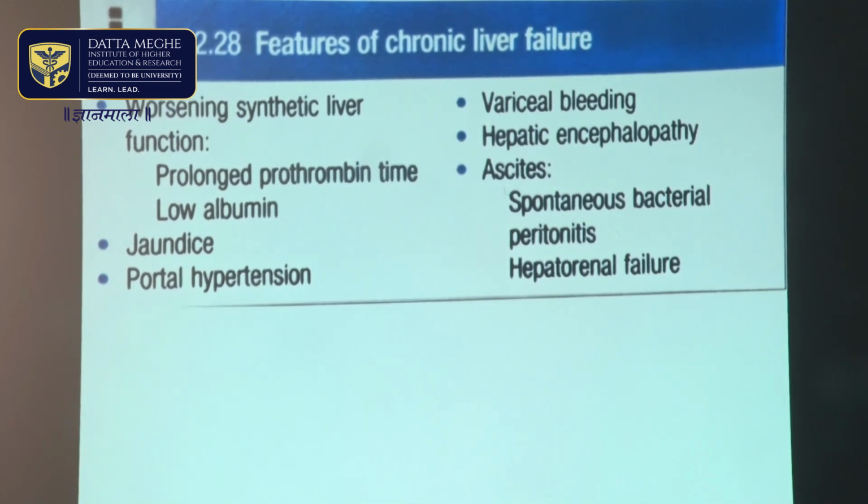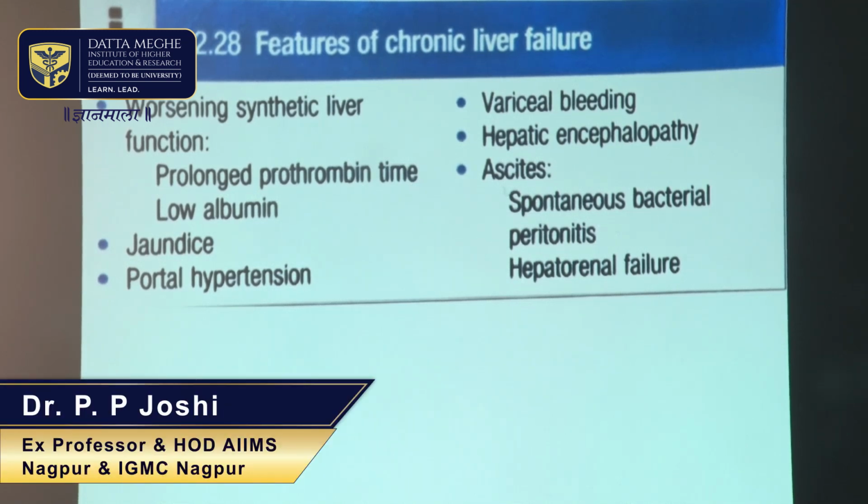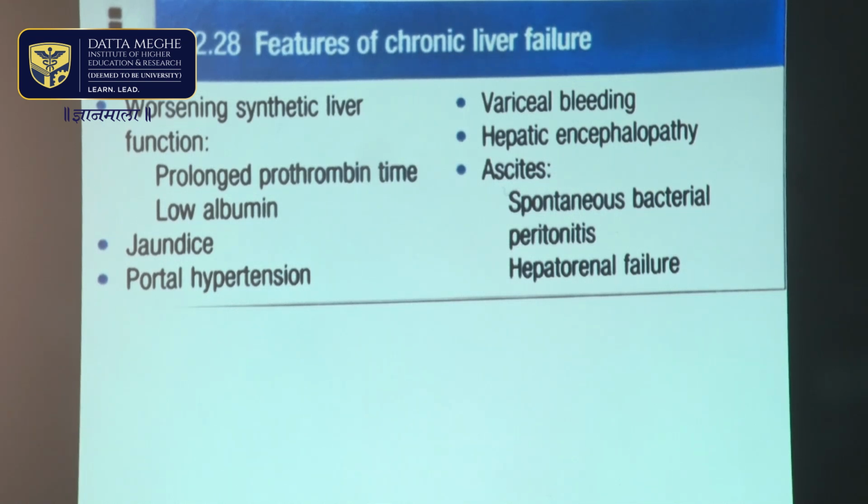Jaundice, portal hypertension. They can have varices, which are a manifestation of portal hypertension, which can cause bleeding and massive hematemesis. Patients can develop hepatic encephalopathy, that means altered consciousness, and ascites develops, and this ascites can be complicated by spontaneous bacterial peritonitis, and patients can also develop hepatorenal failure.